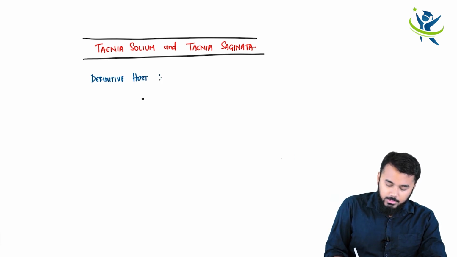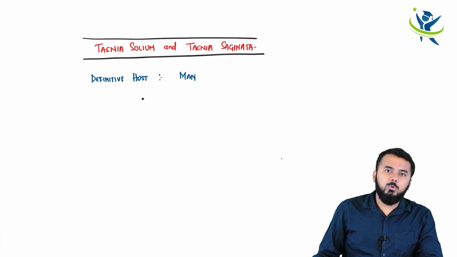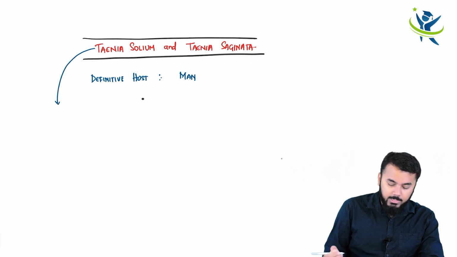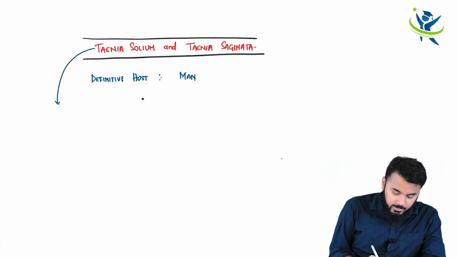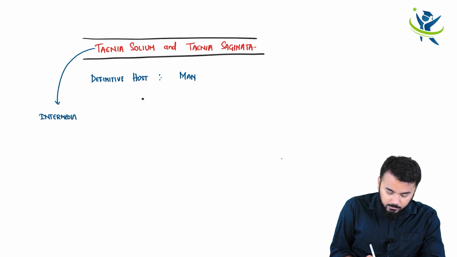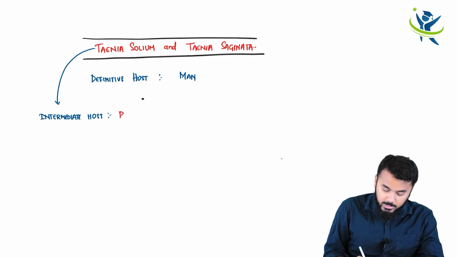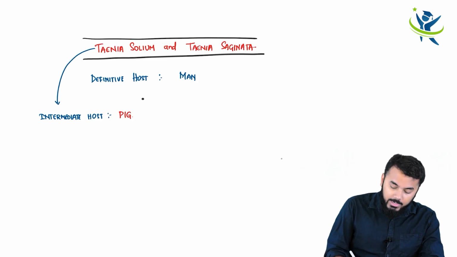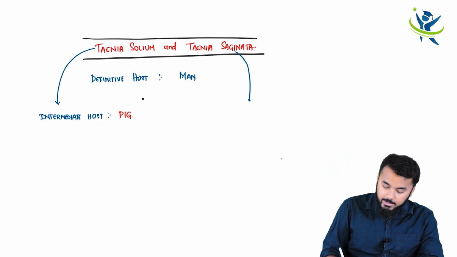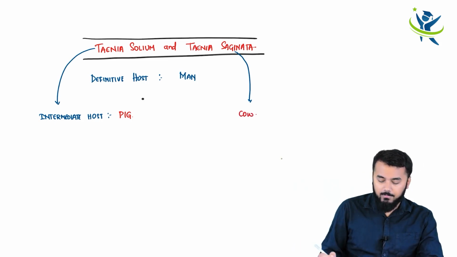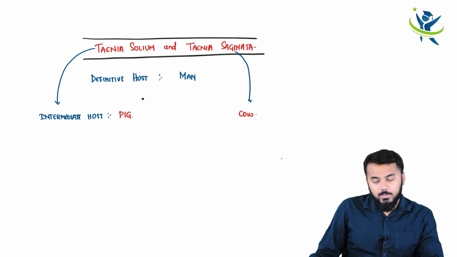The definitive host is man. Now, when it comes to Taenia solium, the intermediate host here will be pig. Now, when it comes to Taenia saginata, the intermediate host here will be cow. But the definitive host for both of them will be the man.